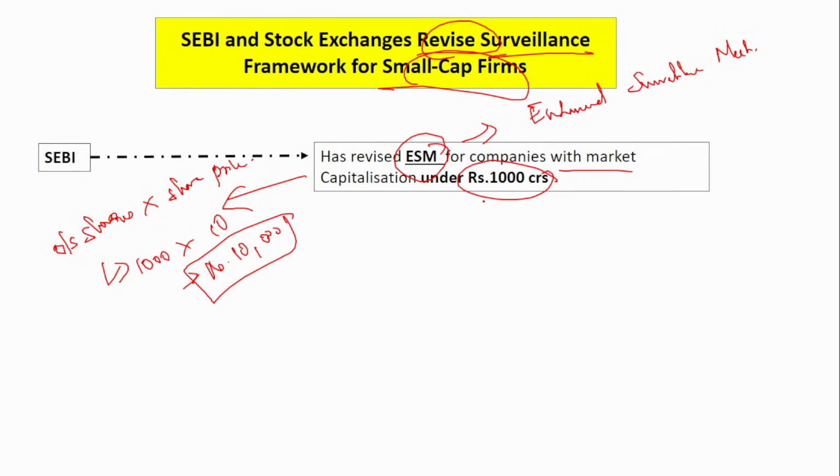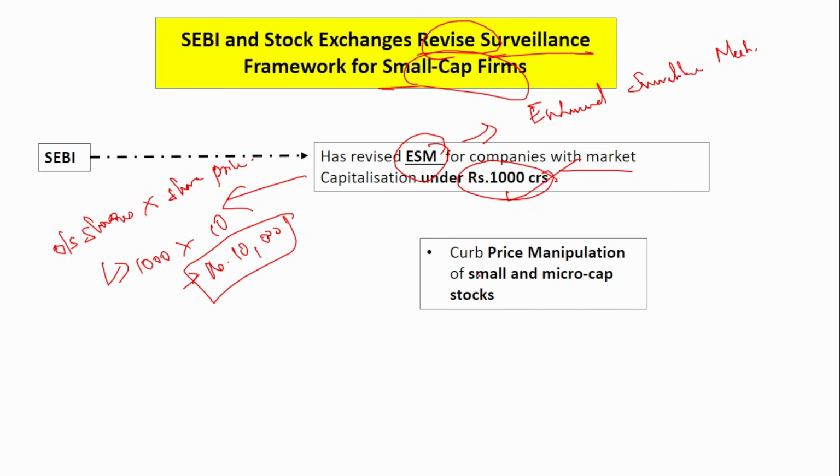So here, all the companies under the market capitalization of 1000 crores will be covered under this enhanced surveillance mechanism. So why is this required? This is to curb the price manipulation of the small and micro cap stocks. What happens is the small and micro cap stocks are more vulnerable to price manipulation. So it is very important to control the price manipulation because you have to protect the investors. One of the major objectives of the SEBI is to protect the investors, and that is why this enhanced surveillance mechanism has been introduced. We will cover these 2 stages under this enhanced surveillance mechanism.